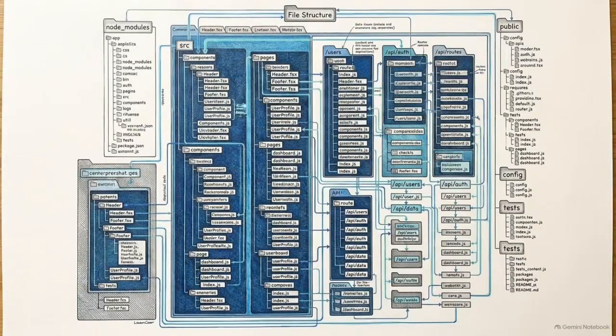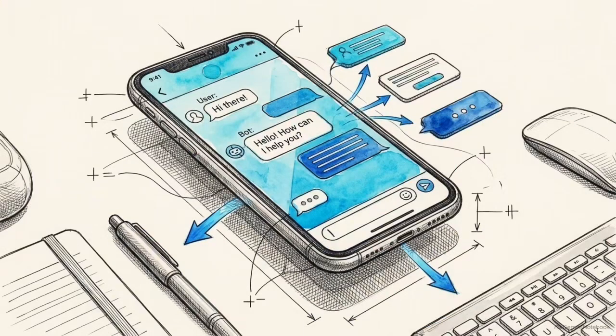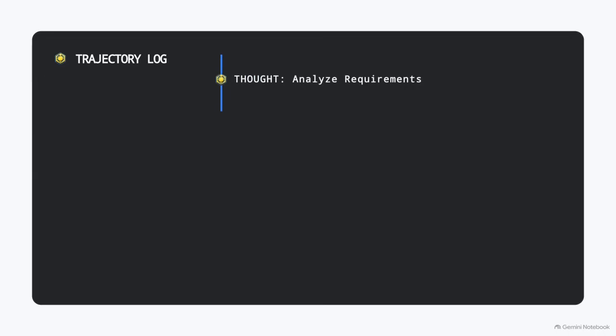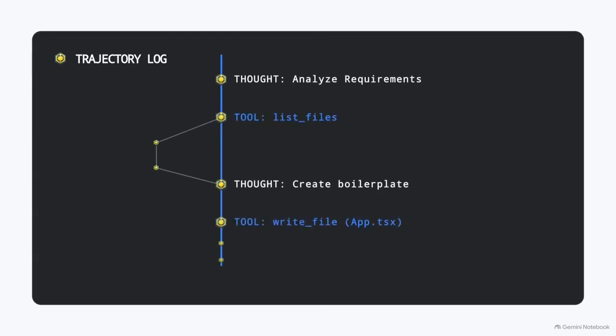This structural efficiency scales. In testing, this harness orchestrated the generation of 2.6 million tokens to build a full web application from scratch. But managing an autonomous system at that scale introduces a telemetry challenge. Tracking millions of sequential tool calls requires organized visual logging. DeepSeek's solution is the trajectory panel.